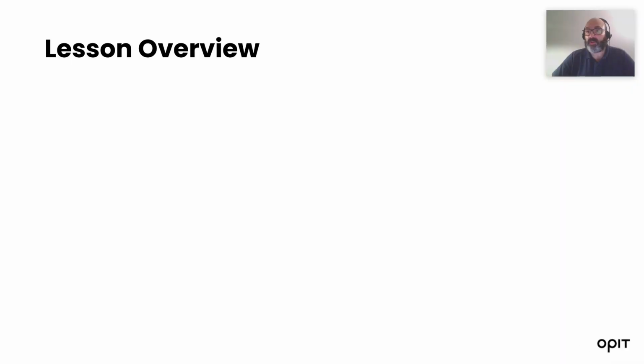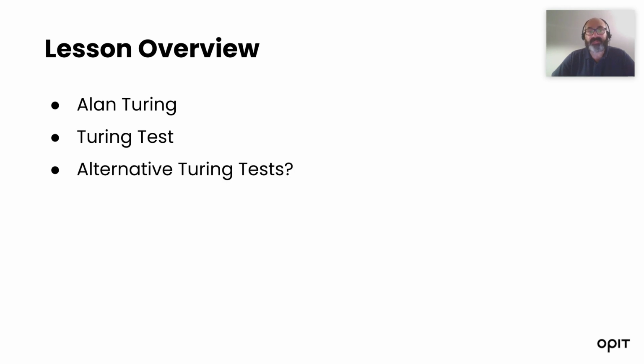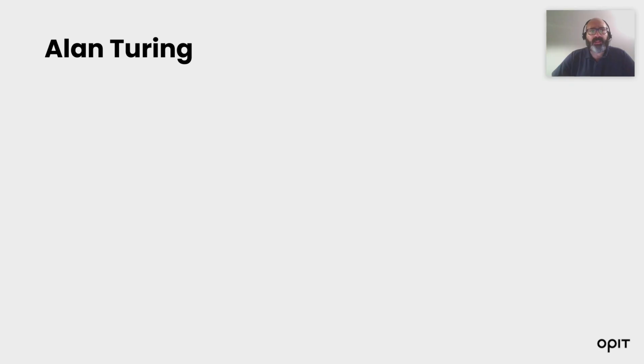So let's see the overview of this lesson. We will introduce Alan Turing. We will deep dive into the Turing test. We will see how it's made and what the limitations of the Turing test are. And we will ask the question: is the Turing test still relevant for modern artificial intelligence systems, and are there alternatives to it? Let's move to who Alan Turing was.